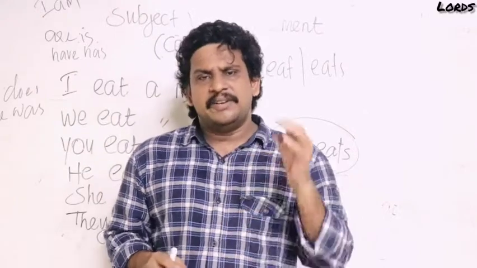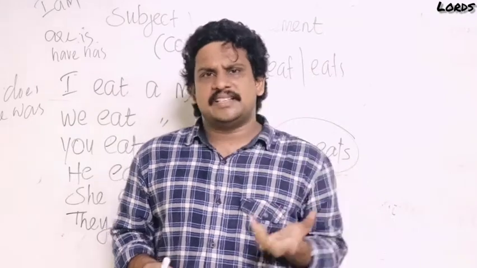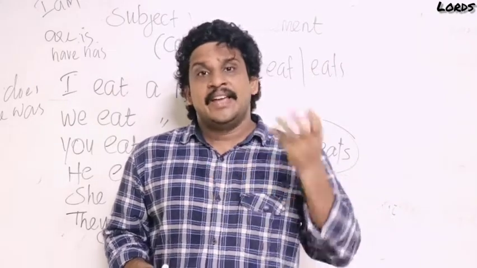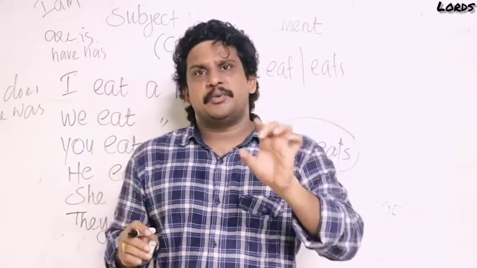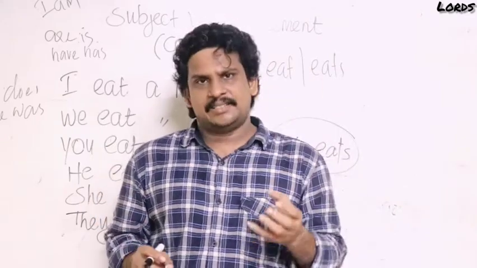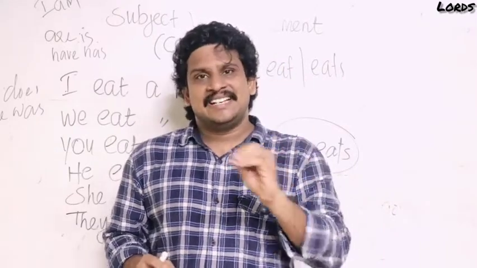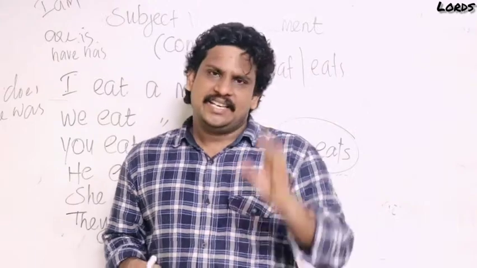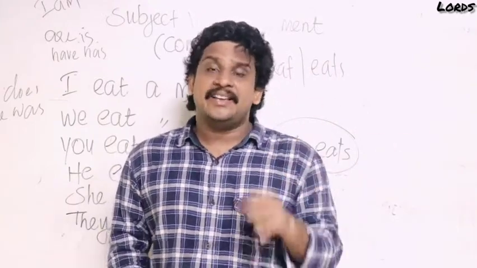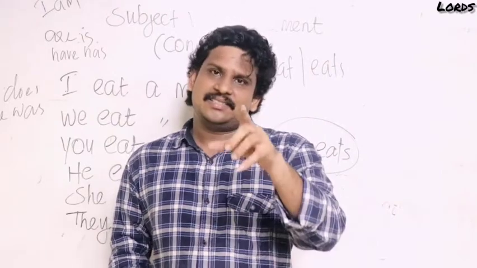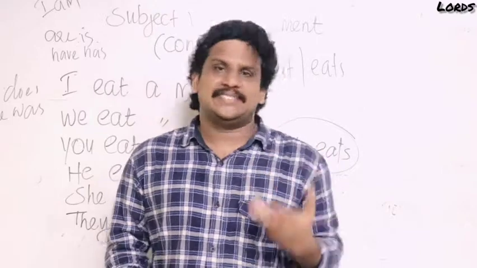Then verb. A verb denotes an action, state or possession. Action: so many verbs are there. Eat, jump, go, fly. We can say do, does, did. Then possession: verbs denoting possession are has, have, had. Then verbs denoting states are is, am, was, were. But sometimes have and had are used as action verbs. I had breakfast, I have my breakfast, etc.